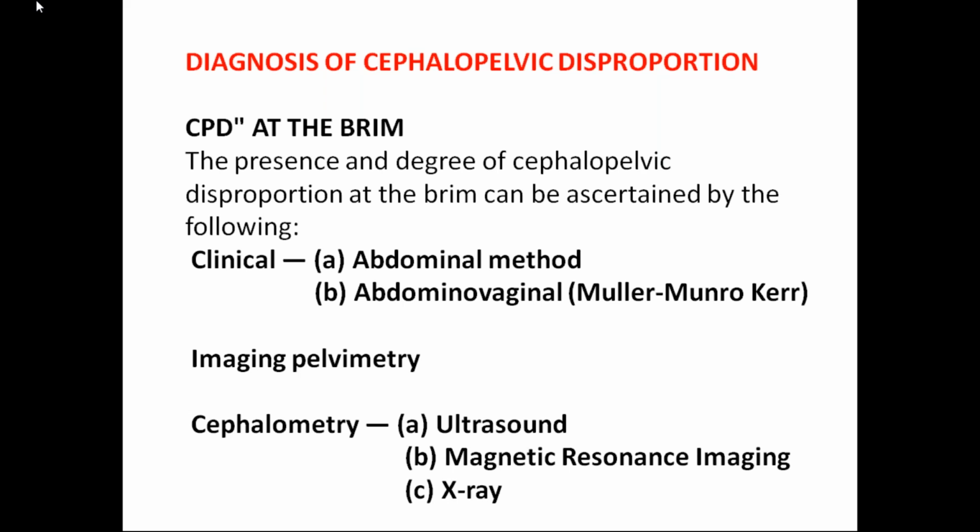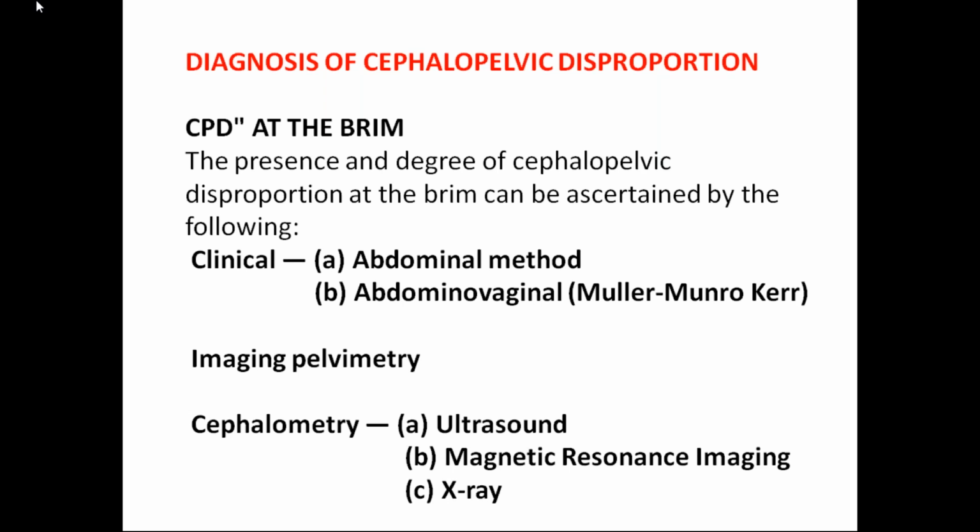Then after history, your examination. In general physical examination, you have to examine the spine, and you have to examine the legs for any fractures. Then you have to go for the clinical pelvic assessment. In clinical pelvic assessment you have two types, that is CPD at the brim. The presence and degree of cephalopelvic disproportion at the brim can be ascertained by the following. You have two routes, your abdominal method and the abdomino-vaginal method. That is clinical assessment.